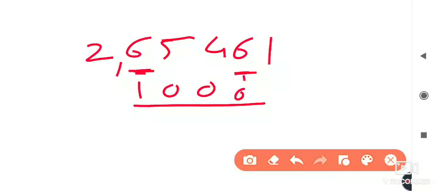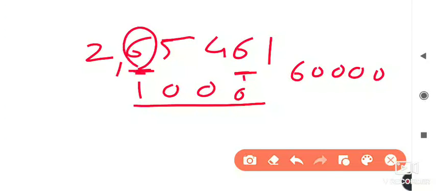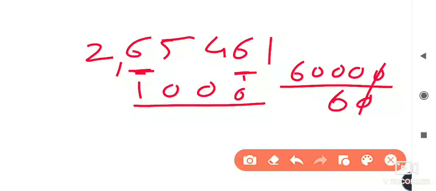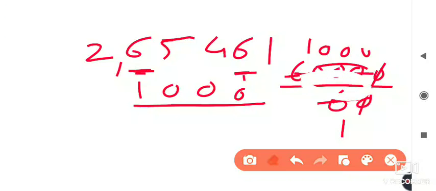1000 is the place value of it. If you do the division, you will notice that the first 6's value is 60,000. This 6, its place value is 60,000, and this 6's place value is how much? 60. So I will divide it by 60. 0 gets cancelled with 0. 6 ones are 6, and these 3 zeros I have to write upside. So 1000 is the answer. Now I will tell you one more thing.